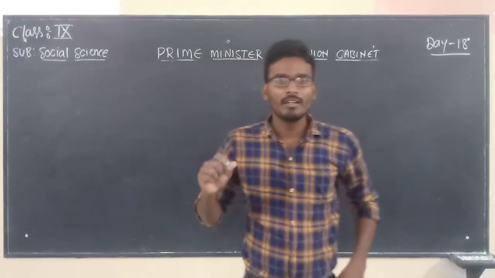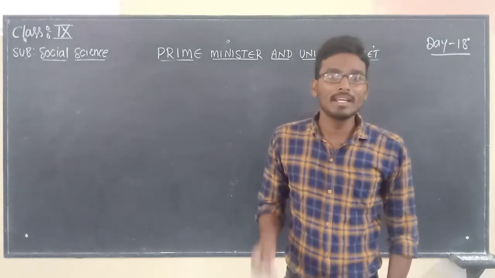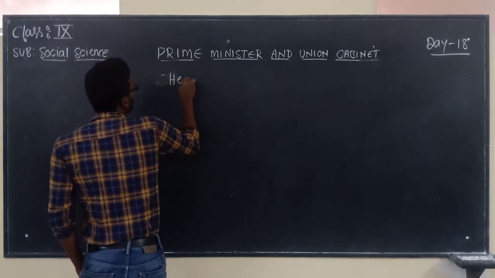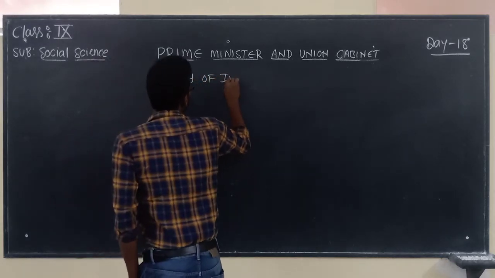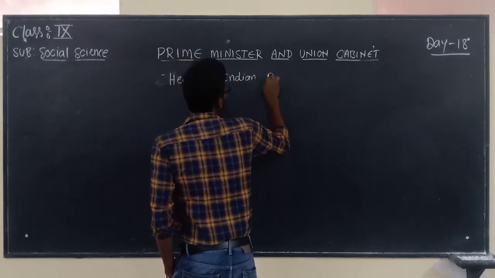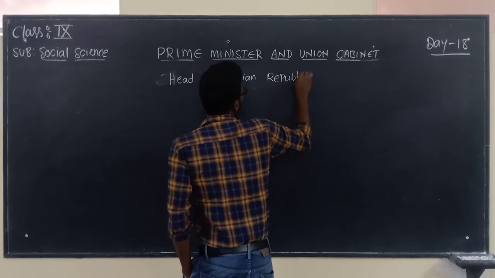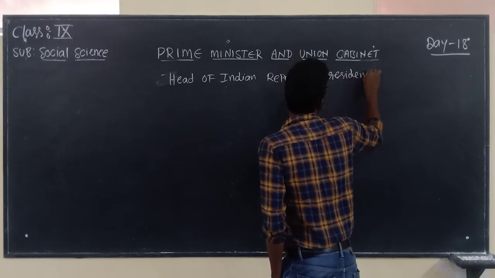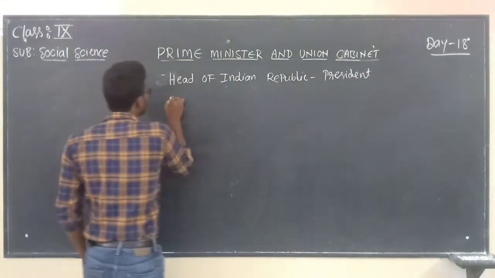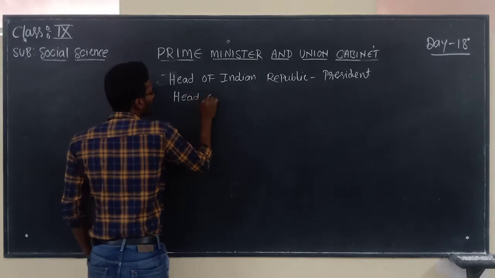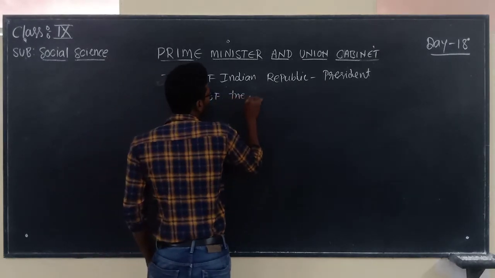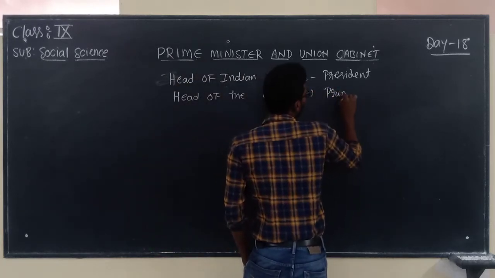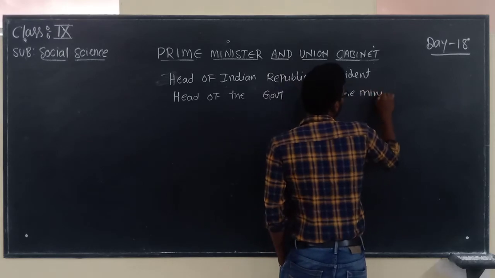Listen carefully. The head of Indian Republic is President. Who is the head of Indian Republic? Head of Indian Republic is President. President is the head of Indian Republic. Whereas head of the government, that is Prime Minister. Head of the government is Prime Minister.